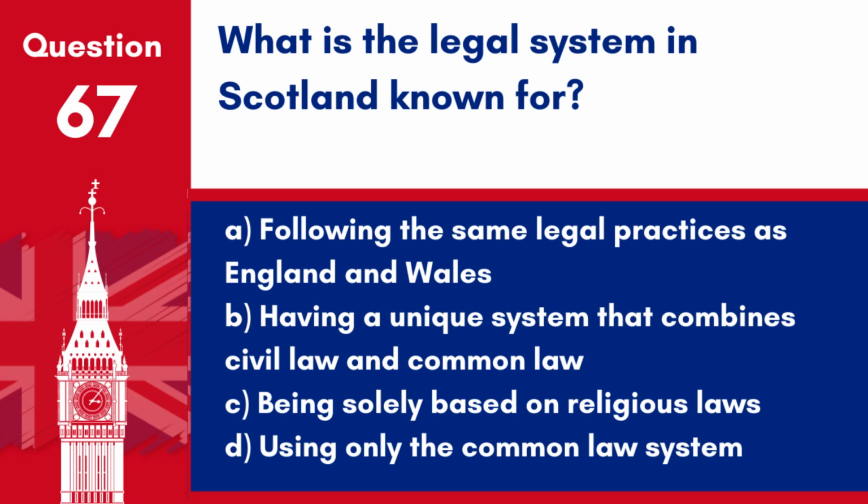Question 67. What is the legal system in Scotland known for? A. Following the same legal practices as England and Wales. B. Having a unique system that combines civil law and common law. C. Being solely based on religious laws. D. Using only the common law system. Answer: B. Having a unique system that combines civil law and common law. Scotland's legal system is distinct from that of England and Wales, incorporating elements from both legal traditions.